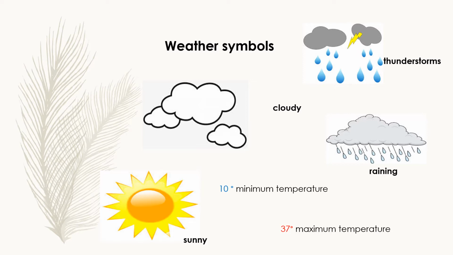The maximum temperature. So these are the weather symbols that we will be using to describe the weather, so we know on the day what to plan ahead or what to wear. If it's raining, you can't be wearing a cap. We know you need an umbrella. If it's sunny, you will not be needing to wear a jacket because it is hot. If it's raining, we know we cannot be wearing sandals. We'll have to wear tight shoes or boots, rain boots.